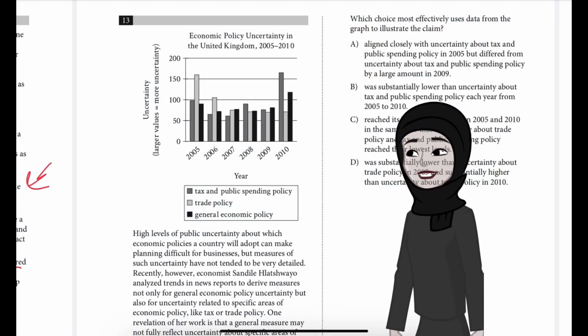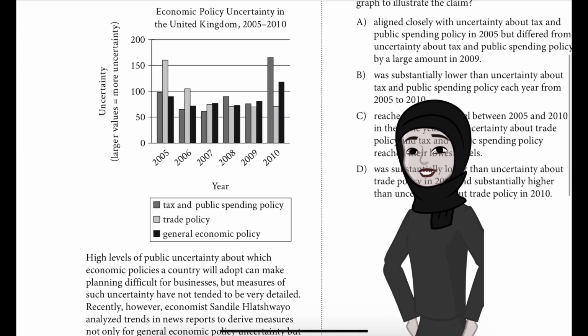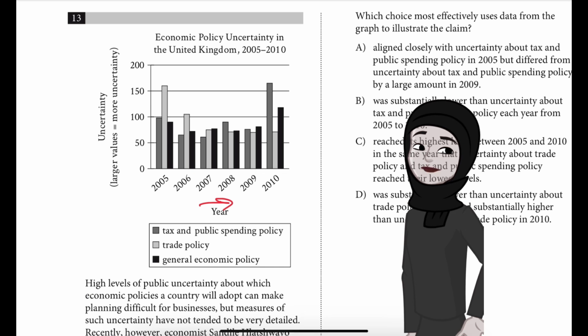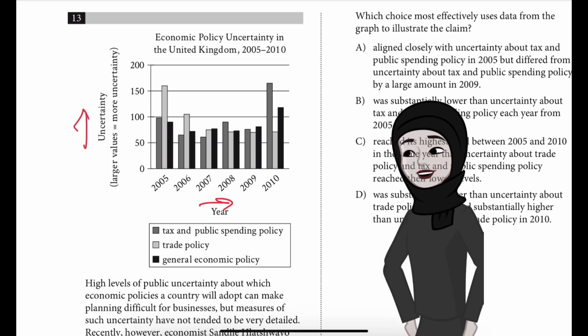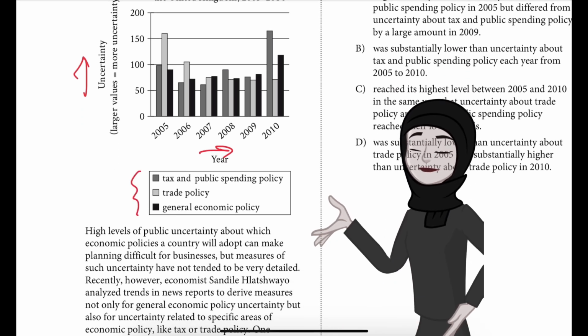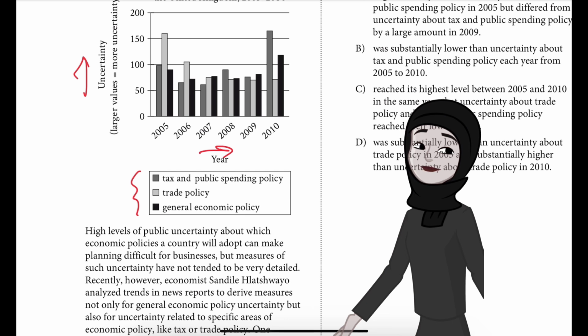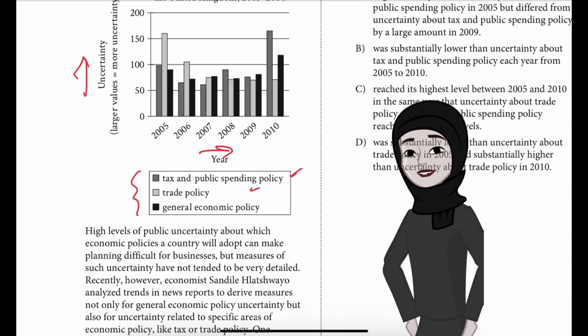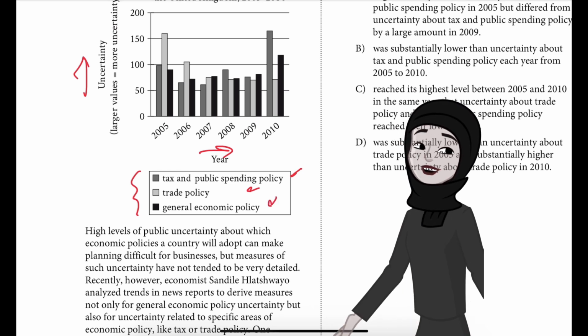So now question number 13, we have to be very alert in this question. The bar graph has the x-axis with the years from 2005 to 2010, that is 6 years, and the y-axis with uncertainty, and larger values mean more uncertainty. Here you can also see the color codes. One is for tax and public spending policy, this color code. One is for trade policy, and the darkest black line is for general economic policy.